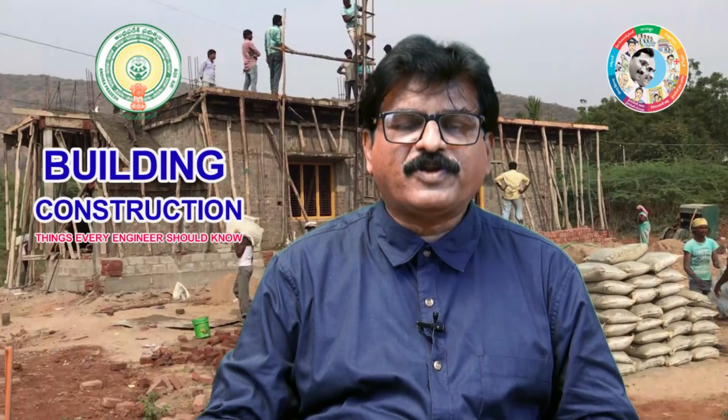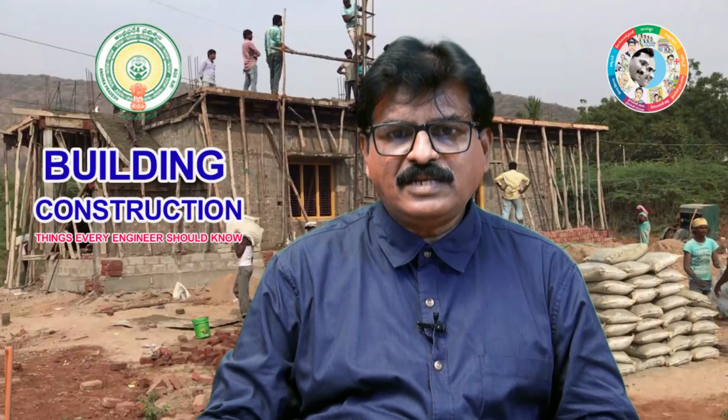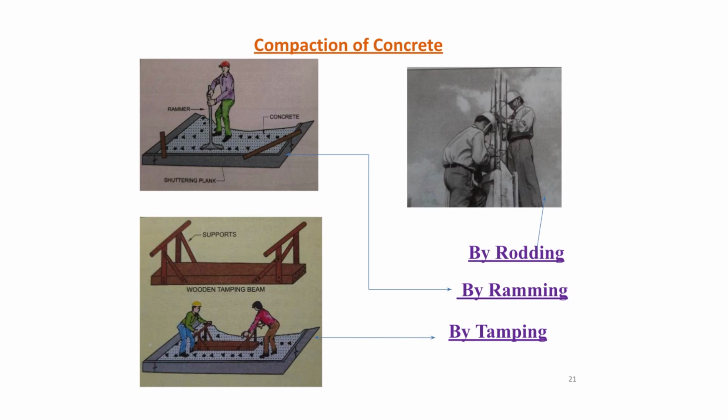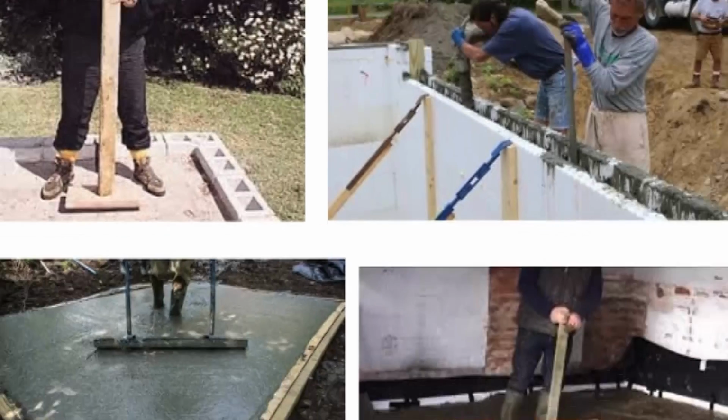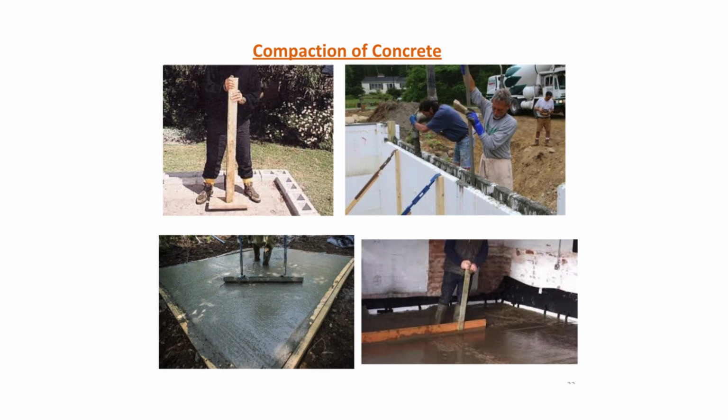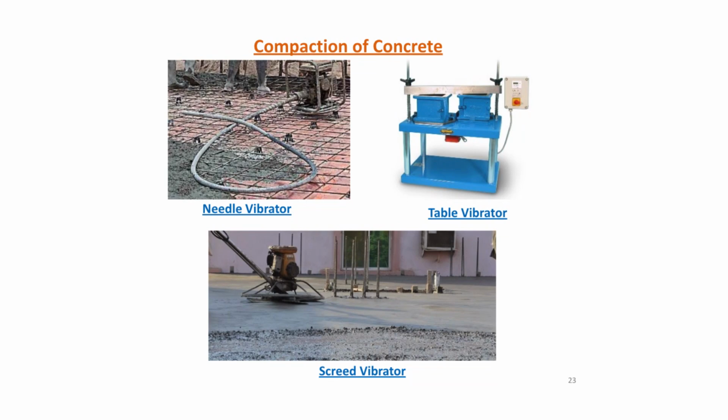Compaction by machines is performed using mechanical vibrators. Here in this picture you can see compaction of concrete by rodding, by ramming, and by tamping. This is another photograph taken from the field where compaction of concrete is done by ramming, by rodding, and by tamping. This is another photograph depicting the use of needle vibrator, table vibrator, and screed vibrators.